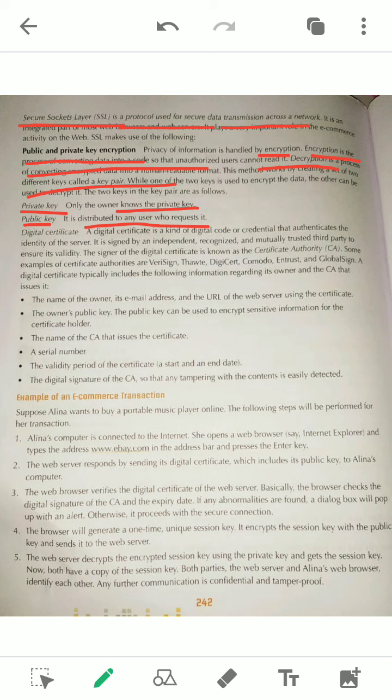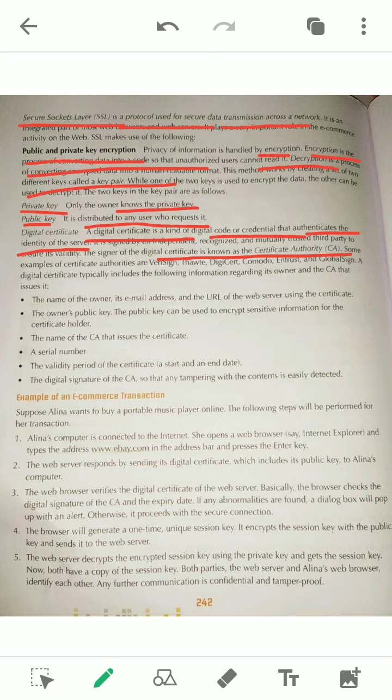So you can see the definition of digital certificate. A digital certificate, a kind of digital code or credential, authenticates the identity of the server. Identity of the server means a certificate, as we have a certificate after passing anything, this is an identity, a proof that yes, I have passed. So all the servers that start a business, your Flipkart server or Amazon server, must have such an identity, a digital certificate, and that certificate is provided by a digital certificate authority.